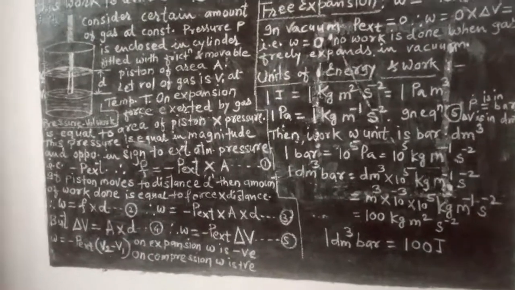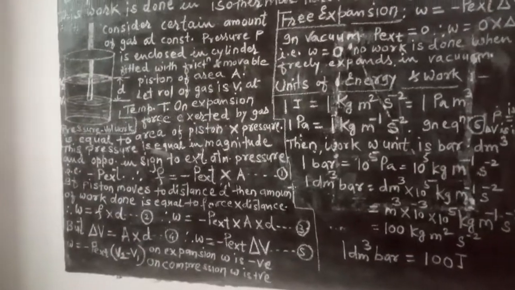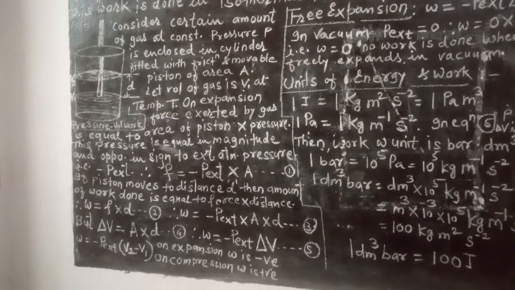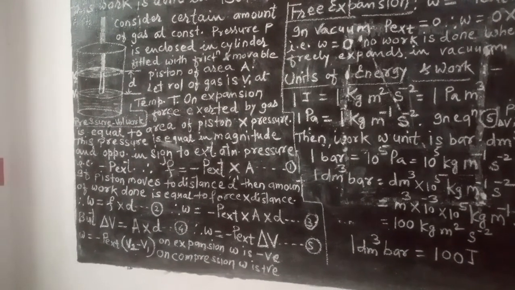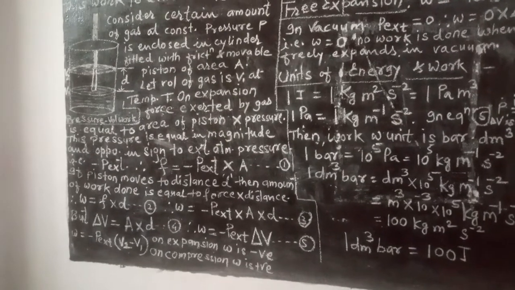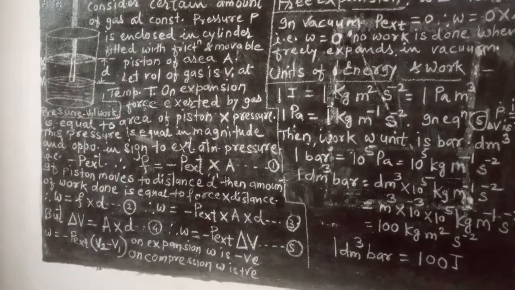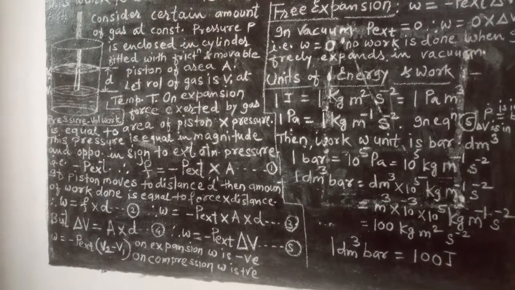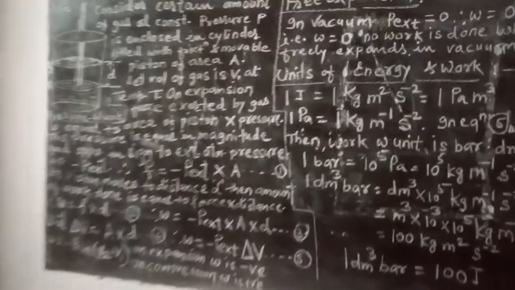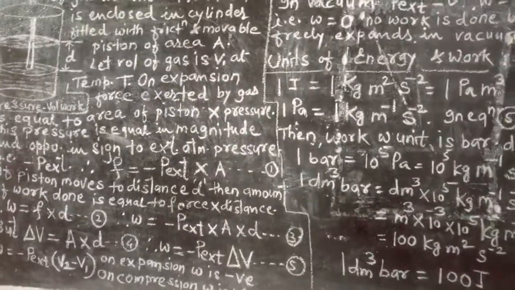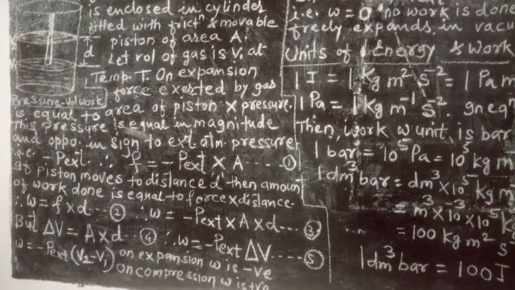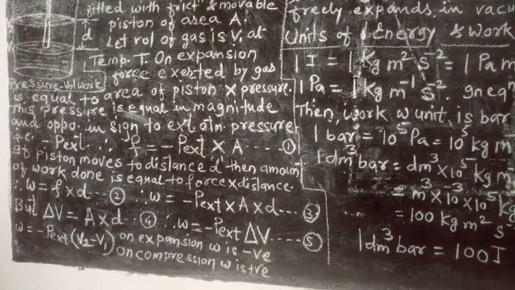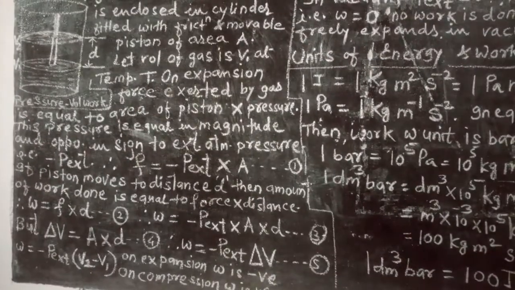Here is a cylinder, and we are going to consider a certain amount of gas at constant pressure P. The gas, having a constant pressure P, is enclosed in a cylinder, and obviously the cylinder has a movable and frictionless piston. The cross-sectional area of the cylinder is A. The cylinder is fitted with a movable piston, and the gas is enclosed in the cylinder.